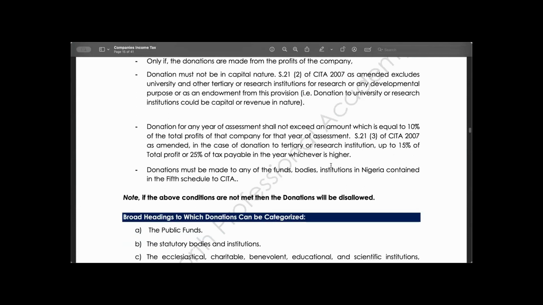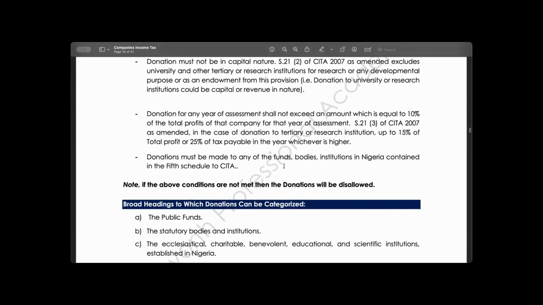And in that case, we are now saying that your donation can be up to 15% of total profit or 25% of tax payable, whichever is higher. That is what the Act says.